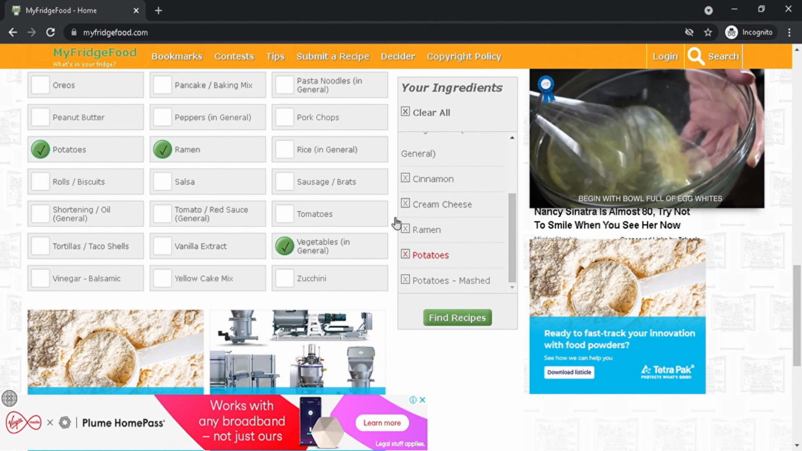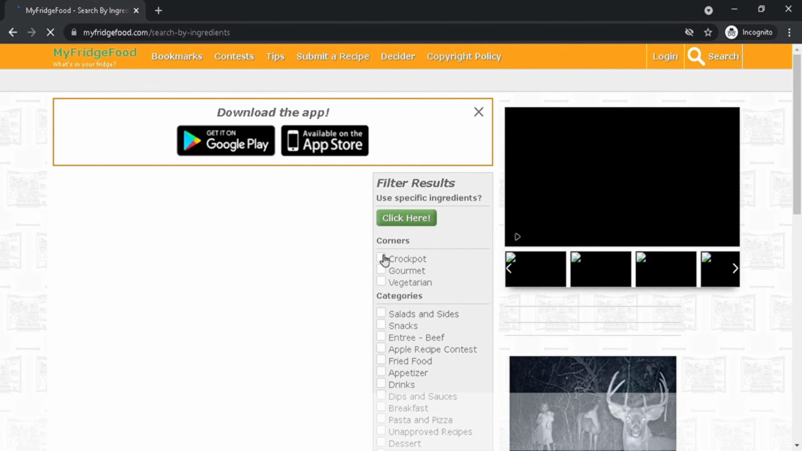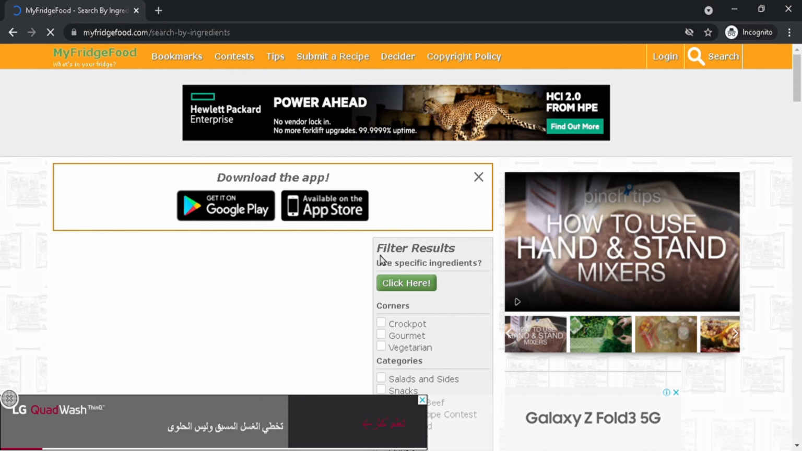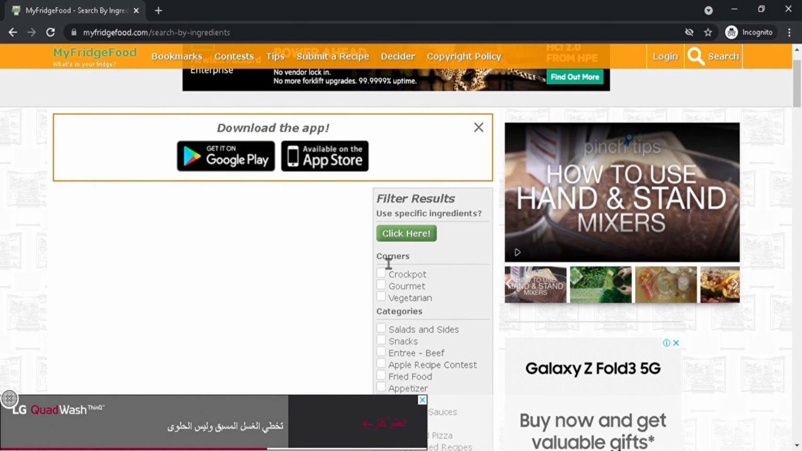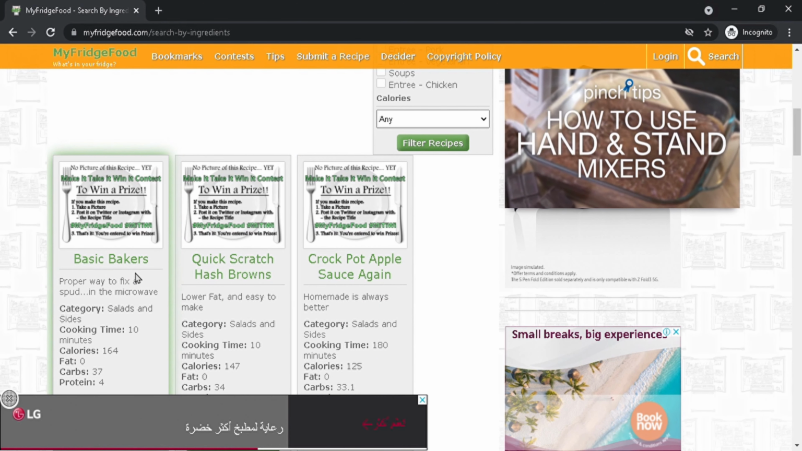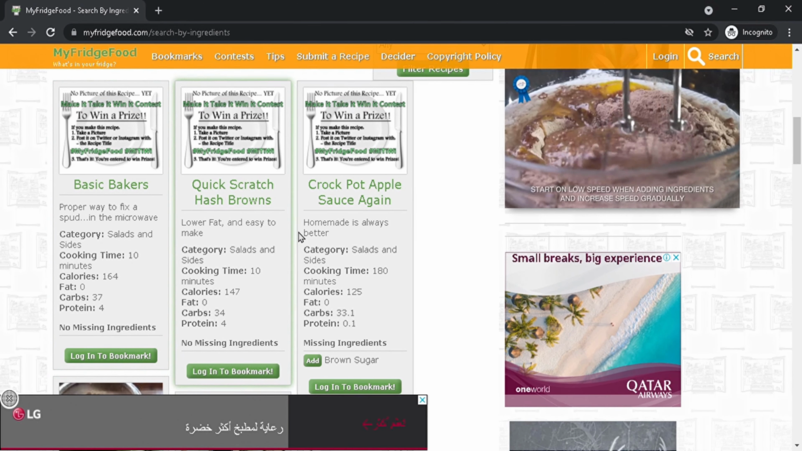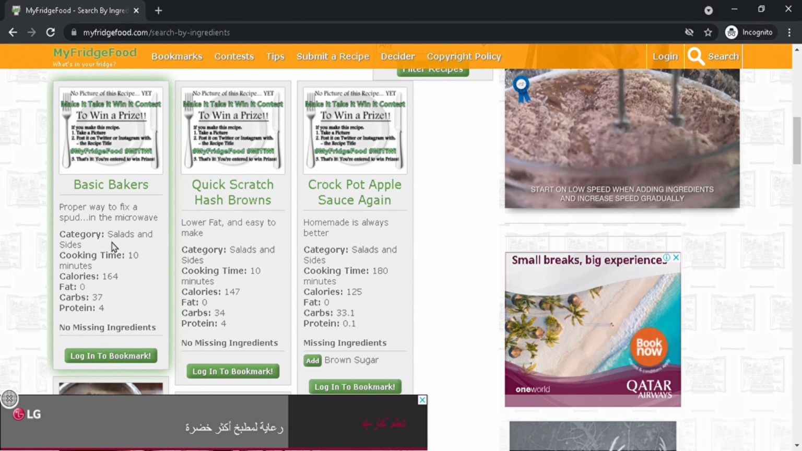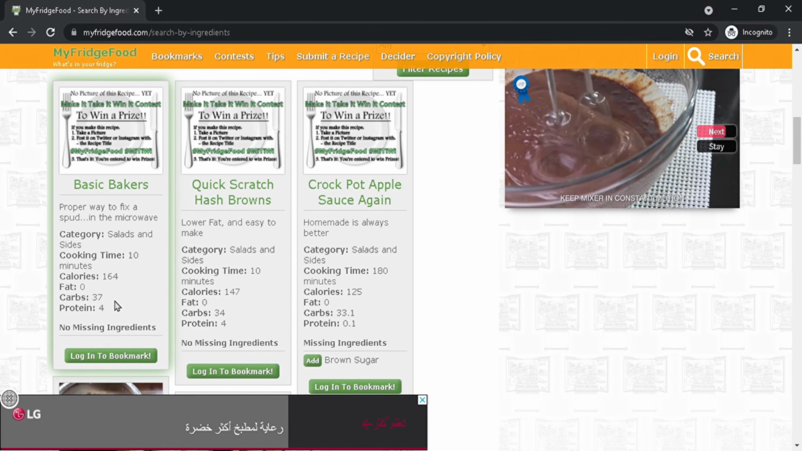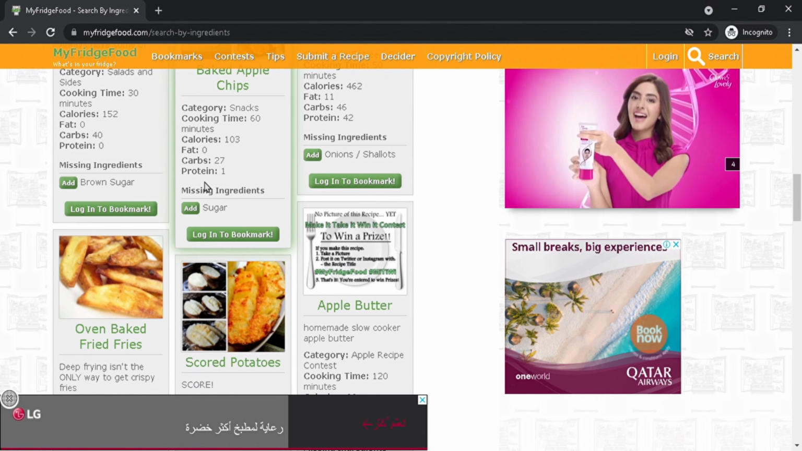So now it will tell you here, in Find Recipe. It will tell you all the recipes, all the food that you can make from all the ingredients. Okay, let's see, here it is. You can make these things: basic bacon, see here, bakers, salads, like this. It tells you everything, like salad side, 10 minutes it will take, this many calories, carbs, fat, protein, like this.